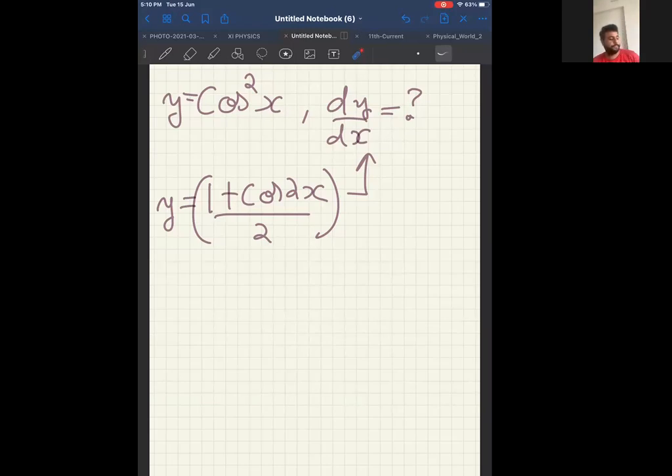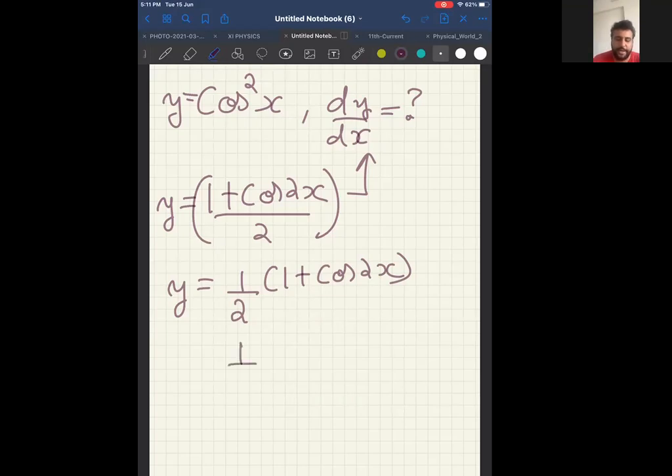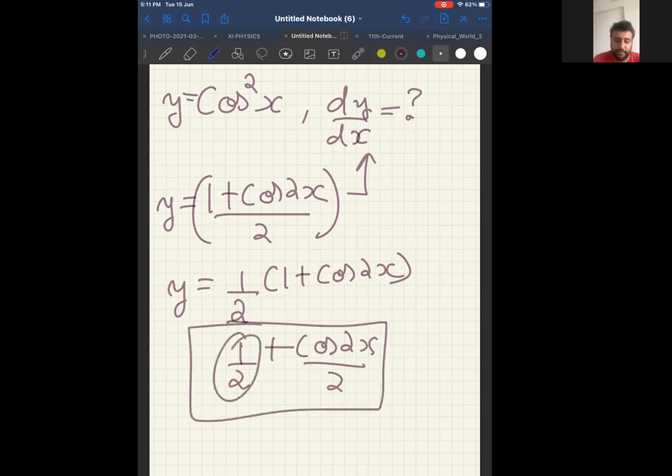Okay, let us start. Now, let us do y itself again. So we will first simplify y. Can I say y can be written as half into 1 plus cos 2x? Can I write it like this? 1 plus cos 2x by 2 is half. Or if you're getting a doubt, can I write it as half plus cos 2x by 2? Now differentiate this. Now can I say differentiation of half will be 0?